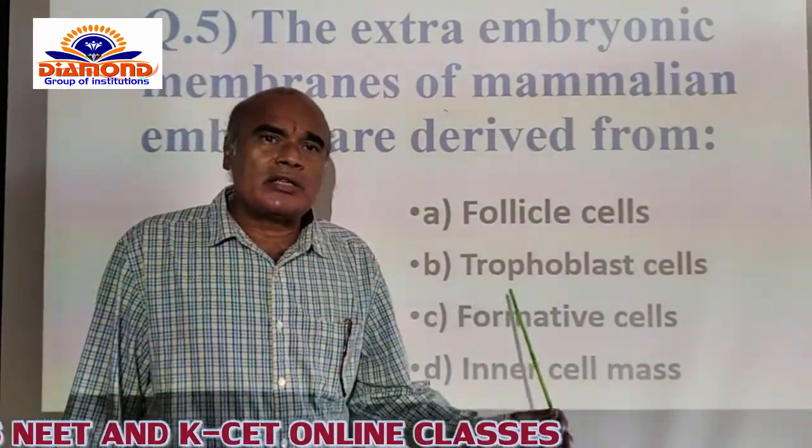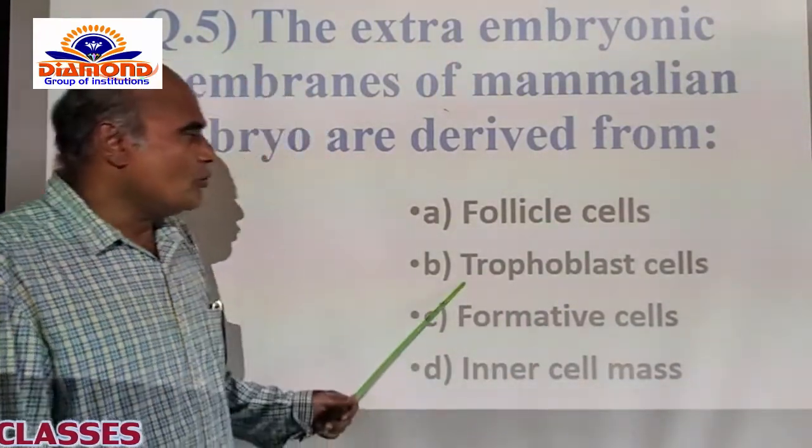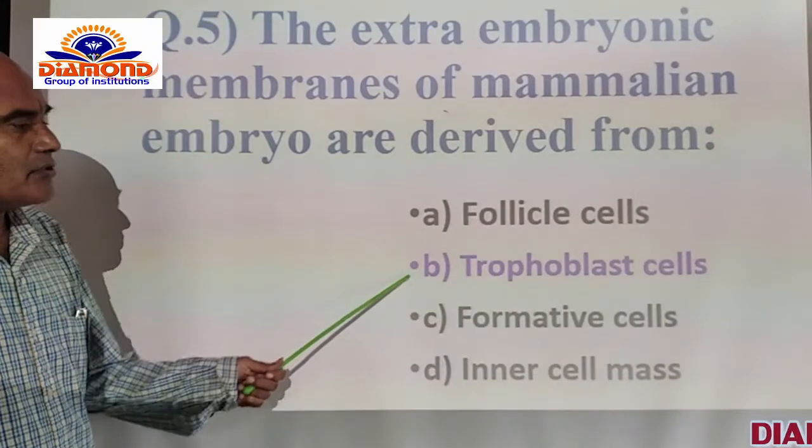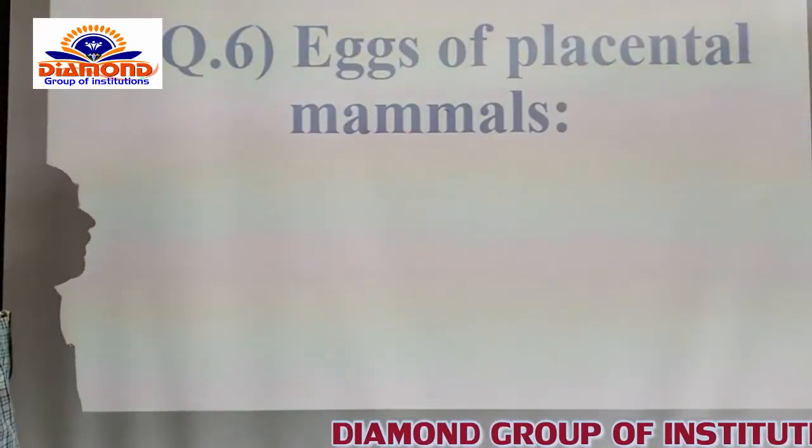Only the trophoblast cells are included under B. B is the correct option for this. Now you select B as the correct one, and after that you go for the next question.